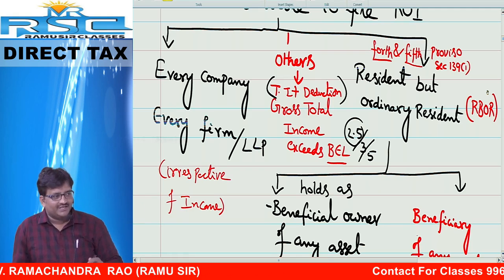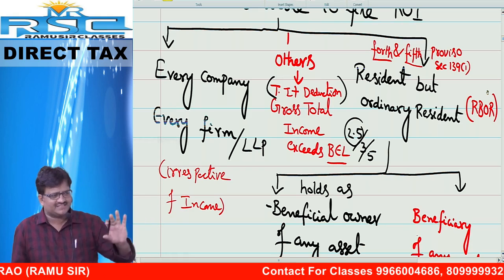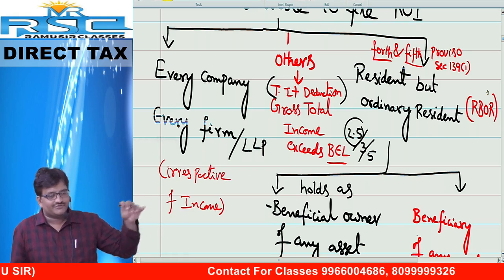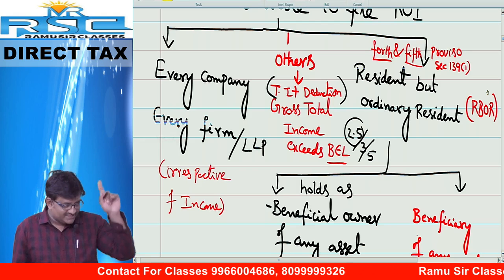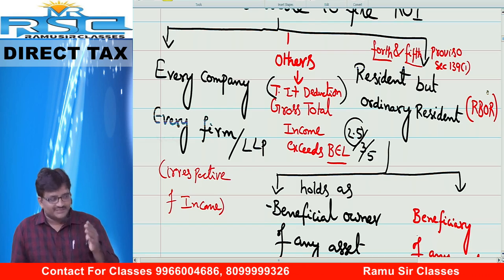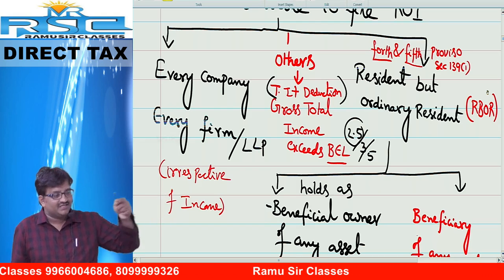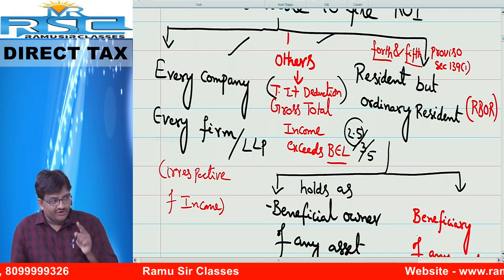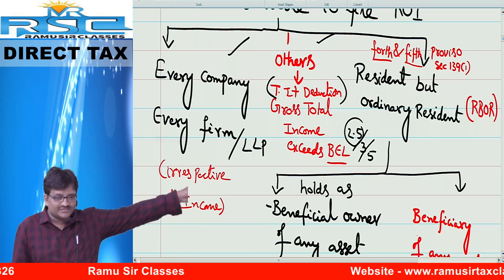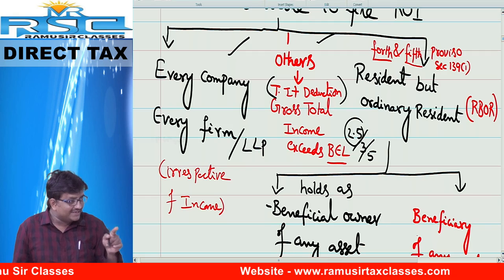Example, I will tell you. You know, Jayalalitha madam, she has a hotel in Malaysia. In this case, she has to file the return of income. Actually, she wanted to take a salary of 1 rupee per month when she was CM. Suppose nowadays her income is 0, but she has property in Malaysia. Even though she is not covered under the first or second category, if you have assets located outside India, you compulsorily have to file the return of income.